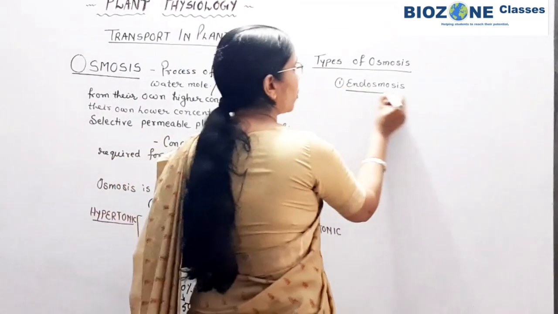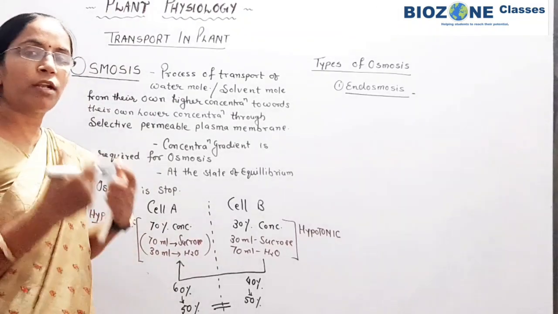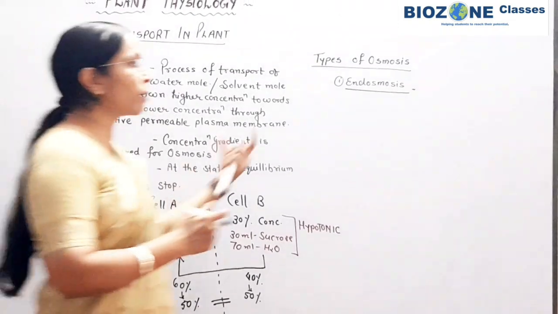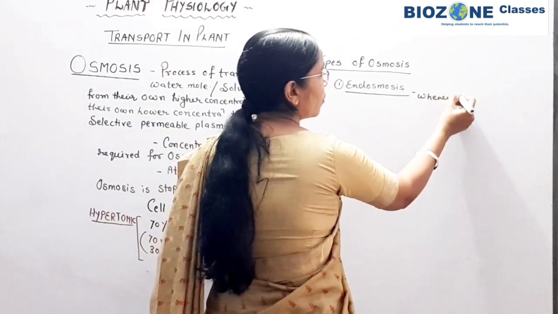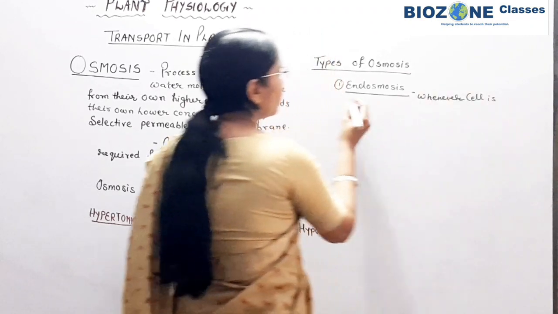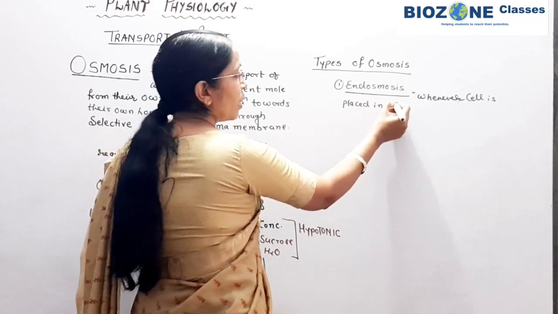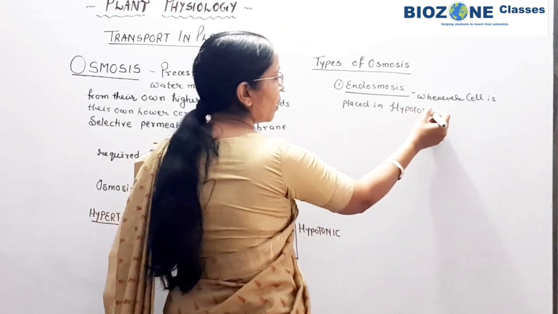Endosmosis is an important question asked from this section: when will endosmosis take place? So here you remember, whenever a cell is placed in hypotonic concentration. This is the most important part.